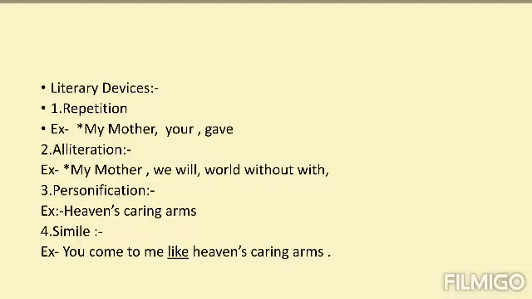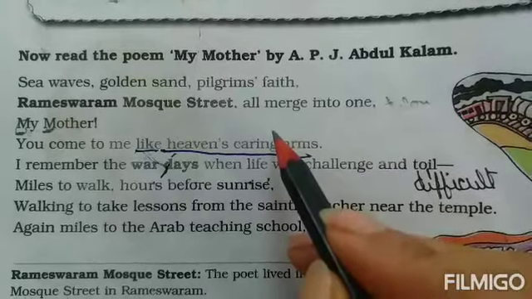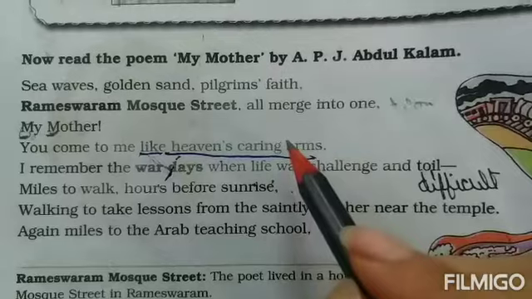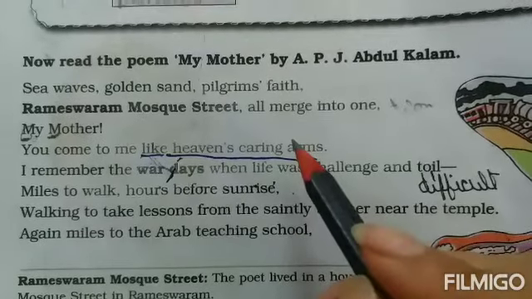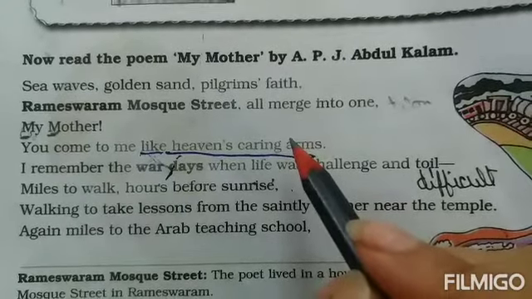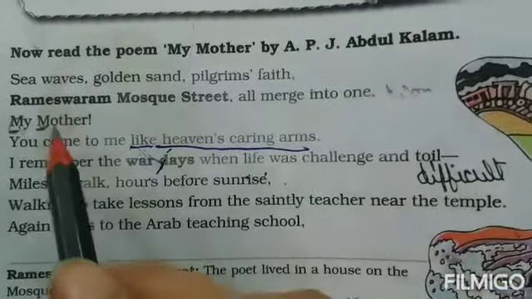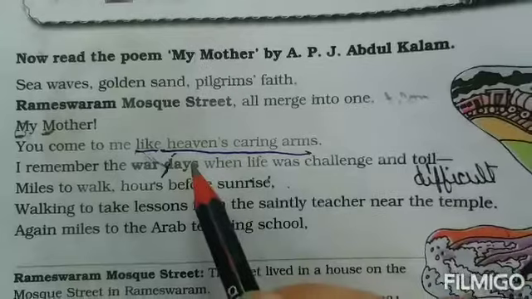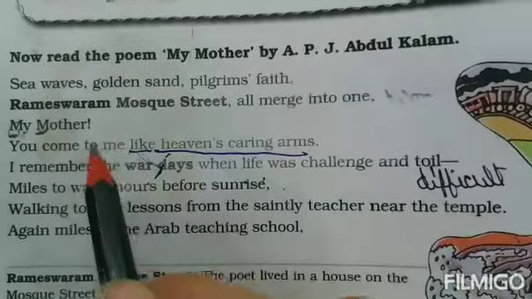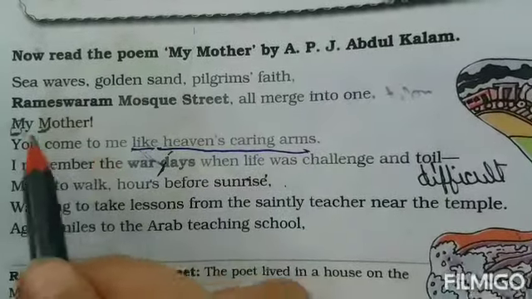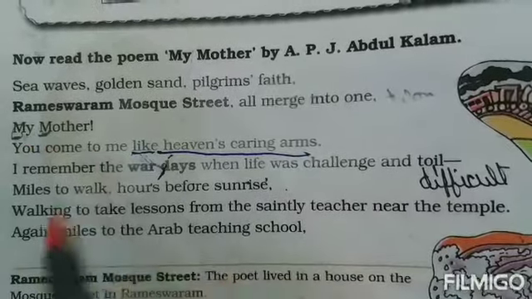Let's start doing it. First we'll talk about repetition. What is repetition? Repetition is that poetic device when two or more words are getting repeated anywhere in the poem. It's not that only in the beginning or in the end the words are getting repeated, but anywhere. So let's see where the words my and mother are getting repeated in the poem.